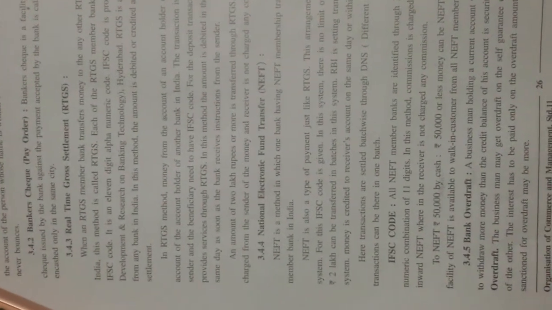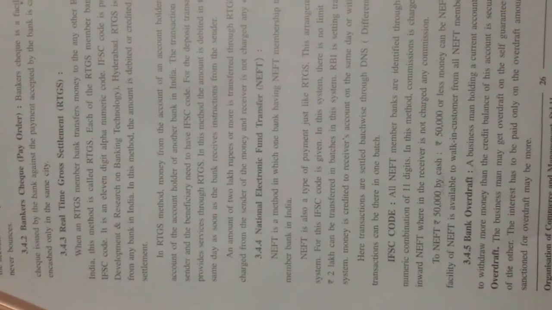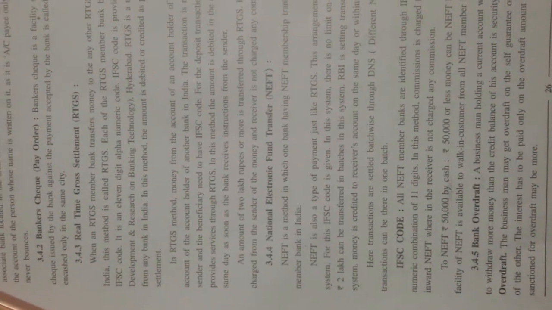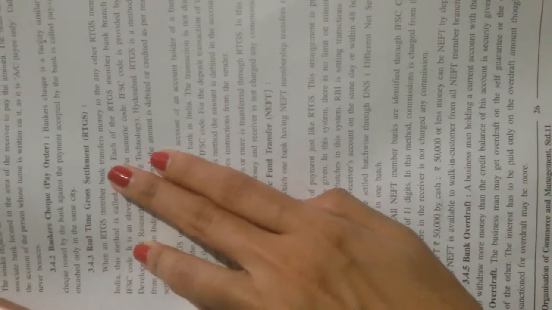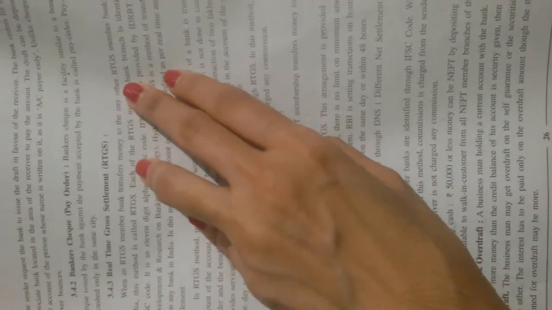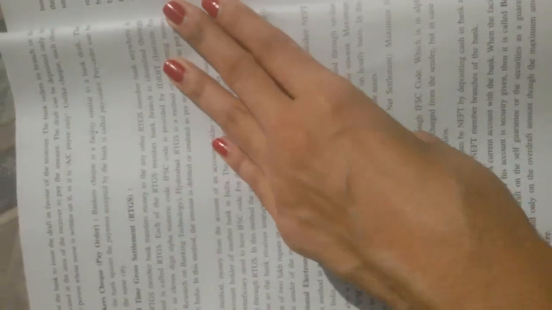So, RTGS, real-time gross settlement, is one of the main services provided by the bank. In this, an RTGS member bank transfers money to any other RTGS member bank anywhere in India.